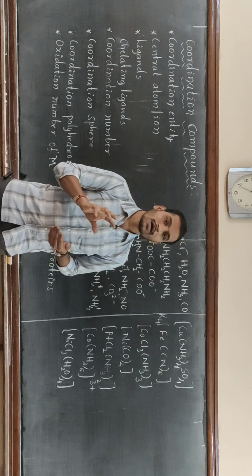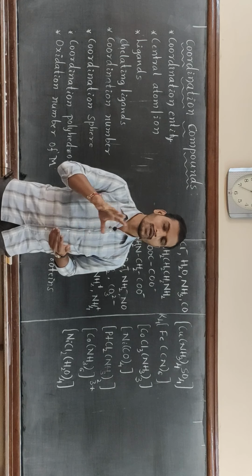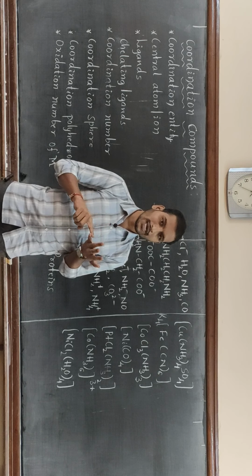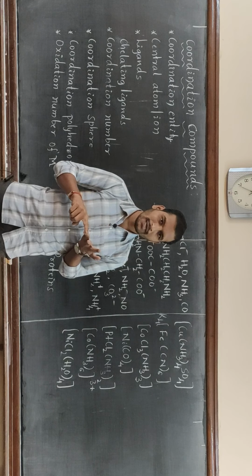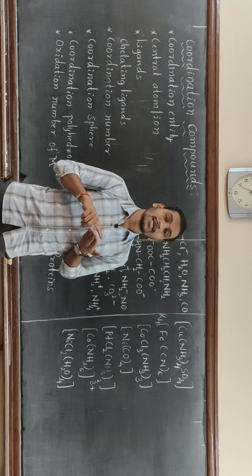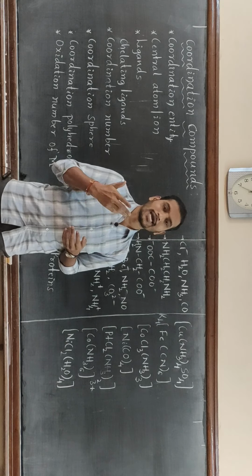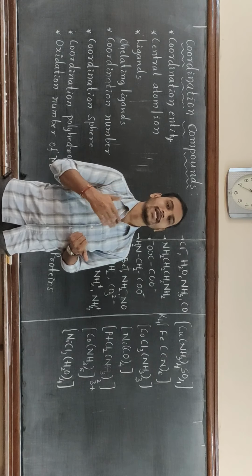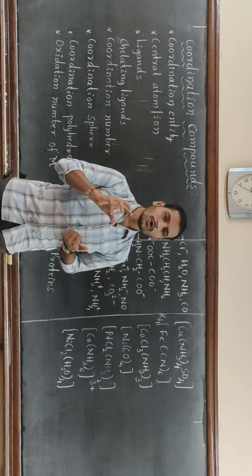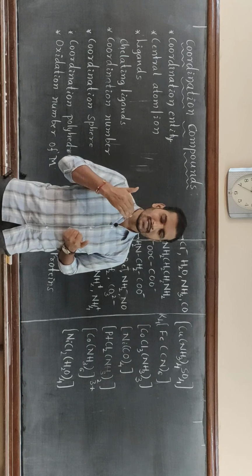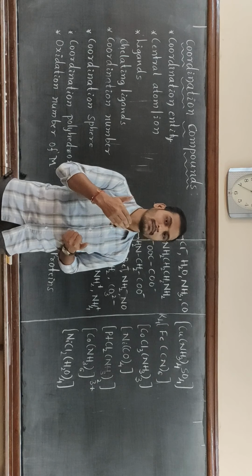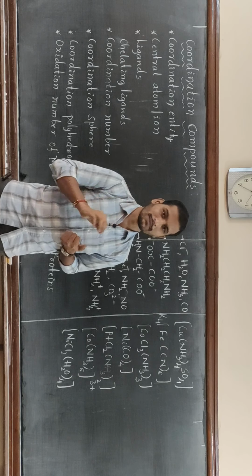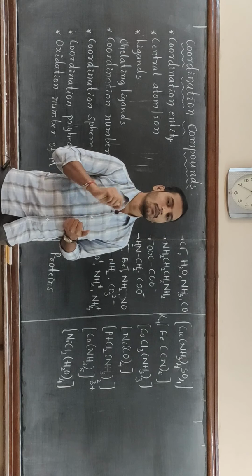Depending on the number of donor atoms in a particular ligand, we can have different classifications: monodentate ligand, bidentate ligand, tridentate ligand, tetradentate ligand, pentadentate ligand, and hexadentate ligands. Here monodentate ligand, and next are the polydentate ligands. A monodentate ligand is a ligand which ligates to the central metal atom or ion through one donor site or one donor atom. That itself is called a monodentate ligand.